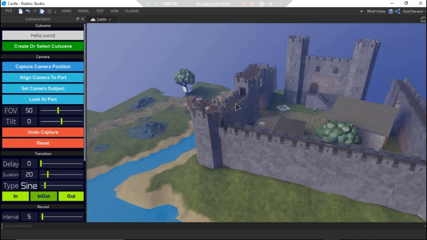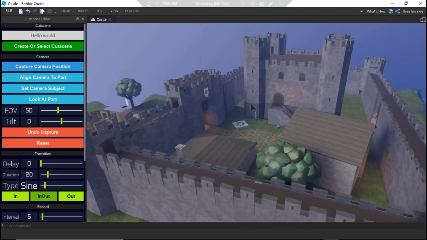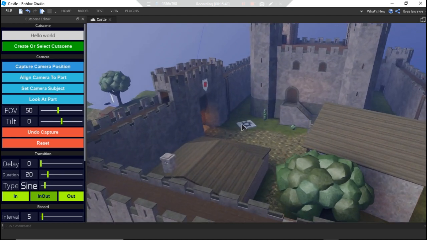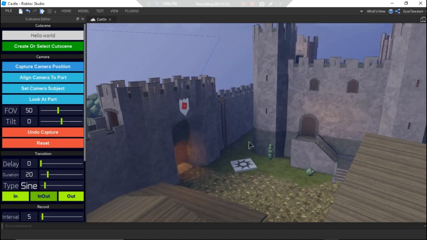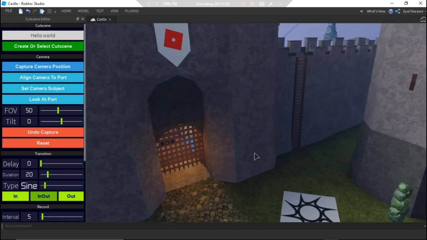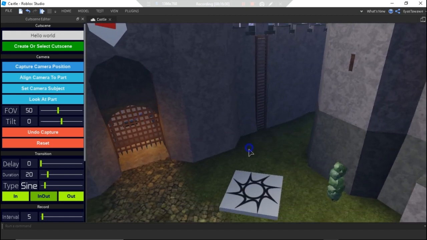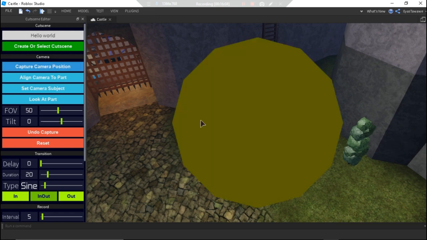And by the way, there is another thing, which is that the cutscene is really not smooth when it teleports the camera back to the player. To make it smoother, come into here, to the spawn of the player, and get a capture right there.